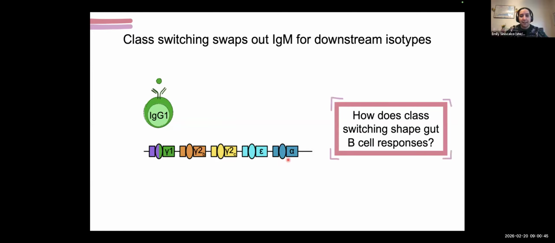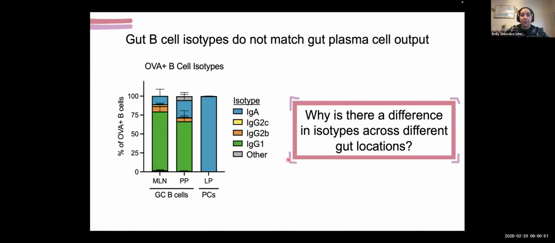So we wanted to understand how this class switching response shapes these gut B cell responses. And to look at this, first we did some flow cytometry on ova-specific B cells. So these are B cells that are specific for an antigen that we gave through oral immunization. Ova is just an egg protein, short for ovalbumin. And what we notice right away is that there's a huge discrepancy between the isotypes present in the mesenteric lymph node and the Peyer's patches, which are prominent gut inductive sites. So this is where B cells will get activated and participate in germinal centers.